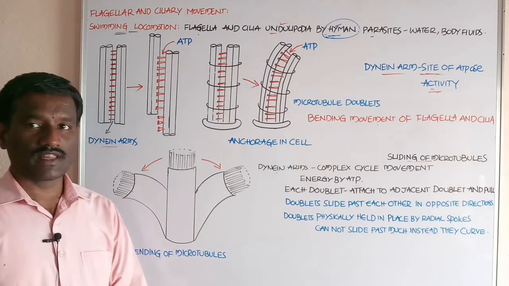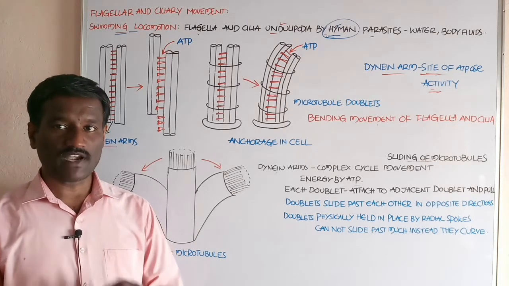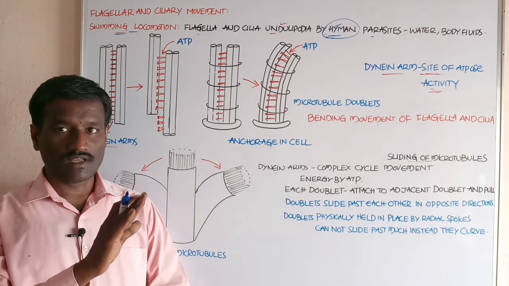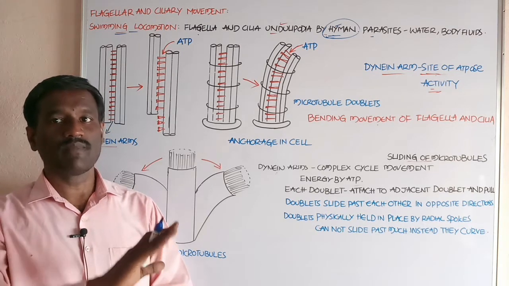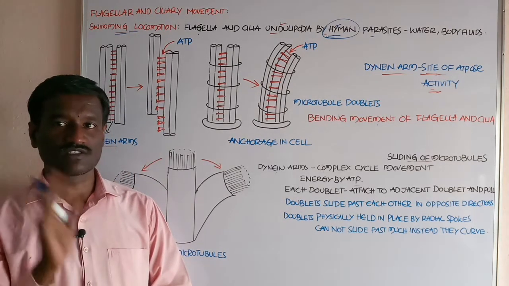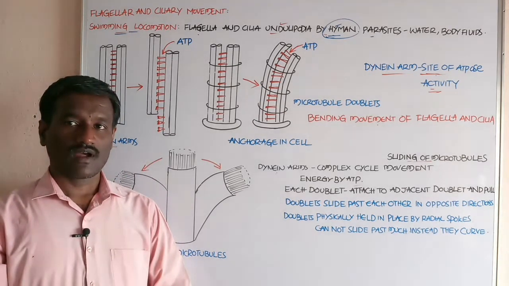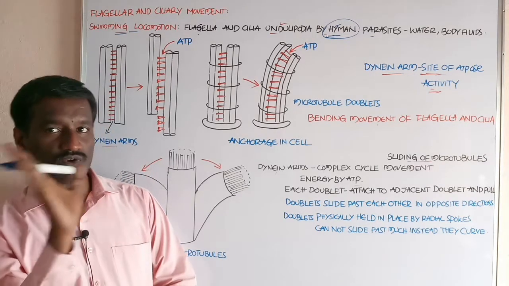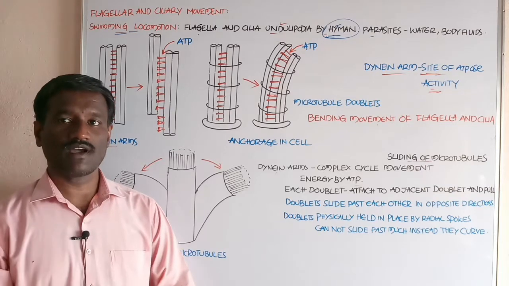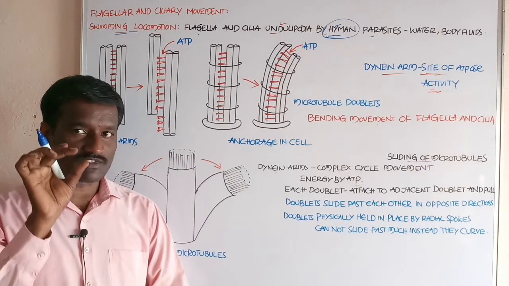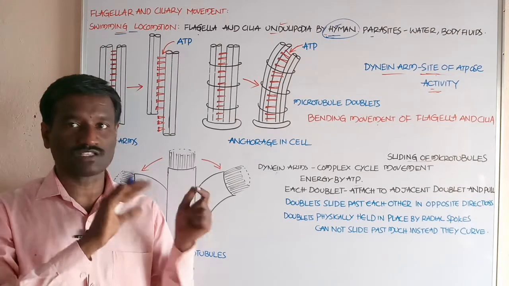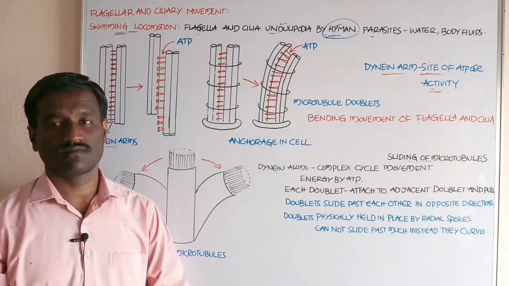At the time of the bending movement, the cilia or flagella bend to one side, or push the fluid media, and form a right angle to the point of body attachment.